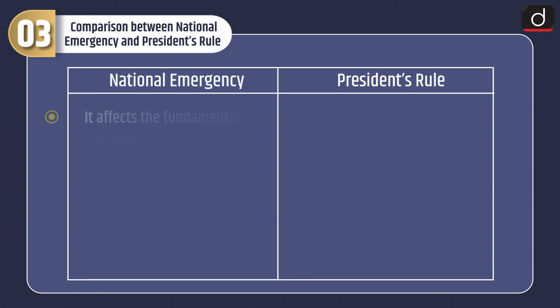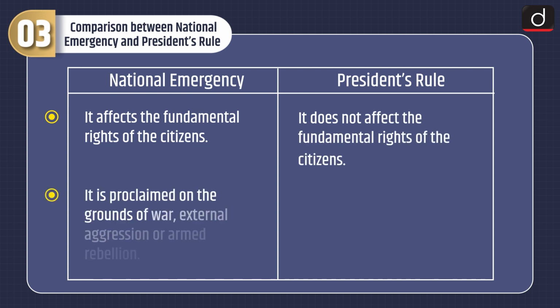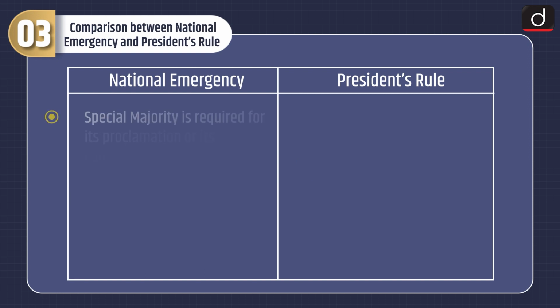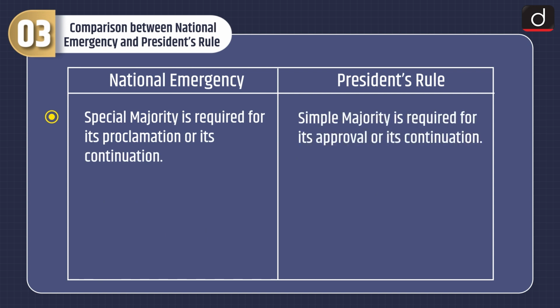National emergency affects the fundamental rights of the citizens, while President's rule does not affect the fundamental rights of the citizens. National emergency is proclaimed on the grounds of war, external aggression, or armed rebellion, and President's rule is imposed when the government of a state cannot be carried on in accordance with the provision of the Constitution. And lastly, special majority is required for national emergency's proclamation or its continuation, and simple majority is required for approval of President's rule or its continuation.